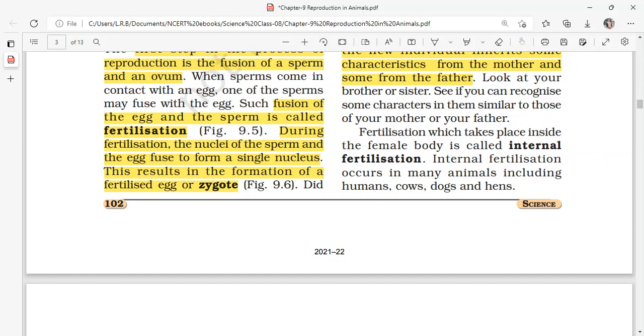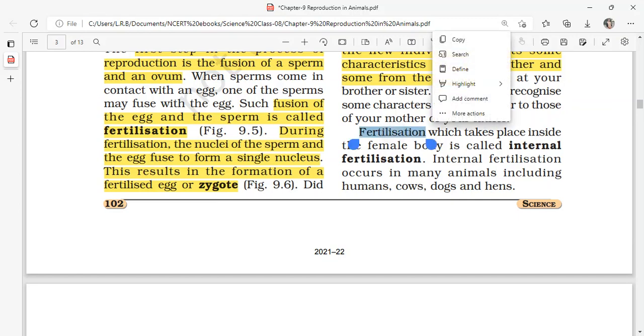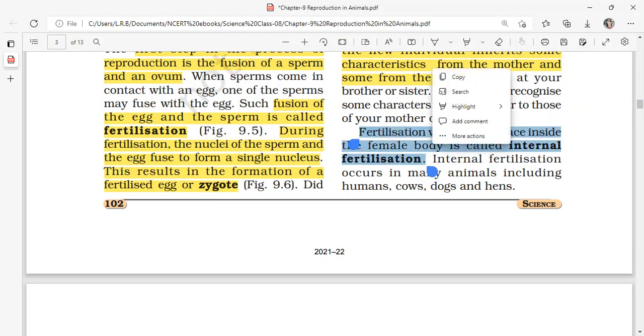Fertilization, which takes place inside the female body, is called internal fertilization. We have come to the types of fertilization: internal fertilization and external fertilization. These are the two types. The type that occurs inside the female body is called internal fertilization.